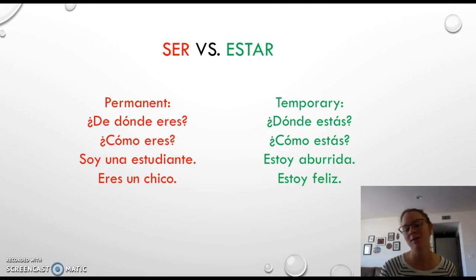Estar with temporary, these things are probably going to change, right? So, ¿dónde estás? Ahora estoy en mi apartamento, ¿sí? Pero en una hora yo voy al mercado, right? I'm going to the supermarket. So, it's going to change. Pero ahora estoy en mi apartamento. ¿Cómo estás? Estoy muy feliz. Ahora estoy feliz porque hablo con mis estudiantes. ¿Sí?